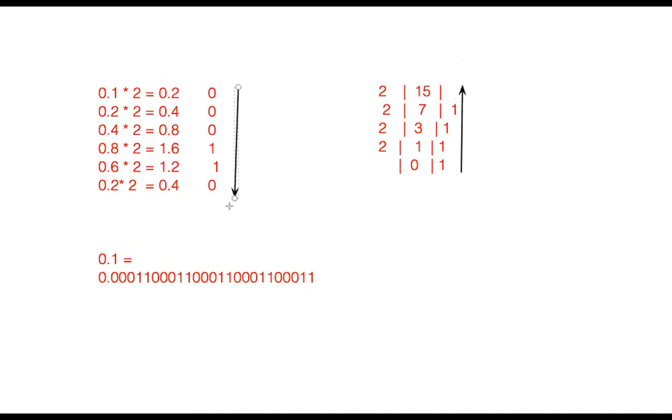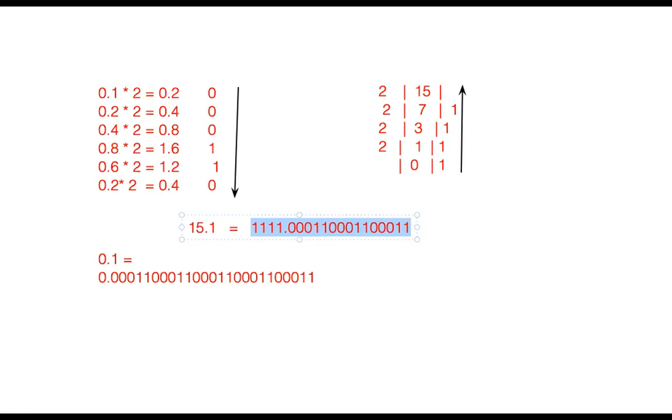So if the number I want to convert is 15.1, then its binary equivalent is 1111 dot 0 0 0 1 1 0 0 0 1 1, like that. So we are not getting the exact value of 15.1 here.